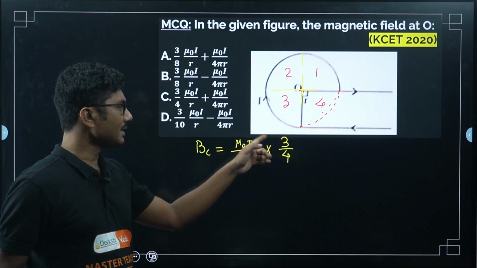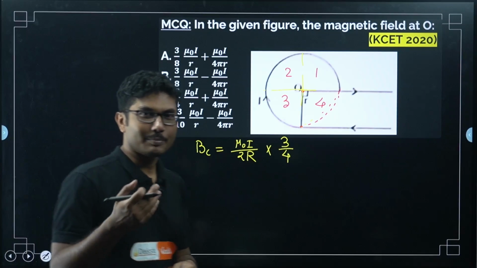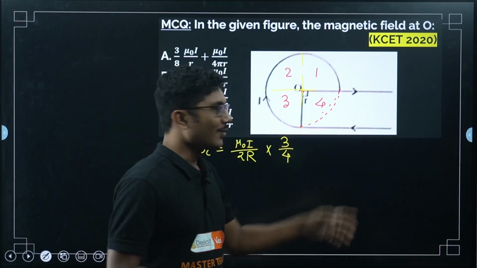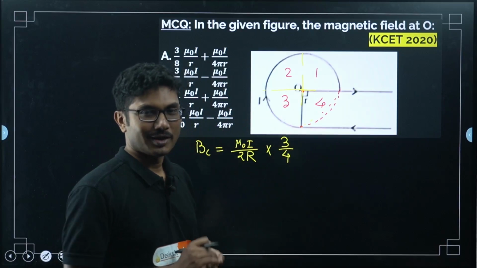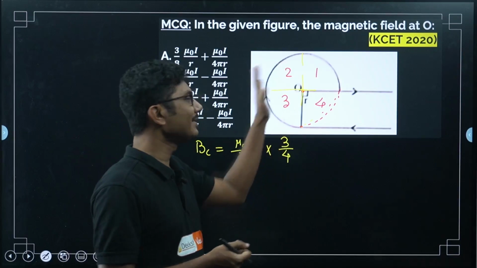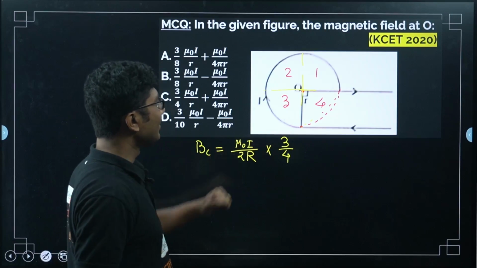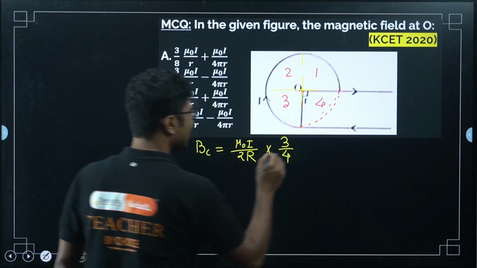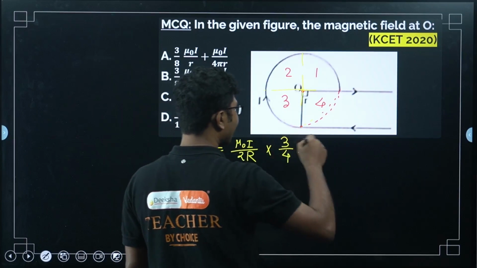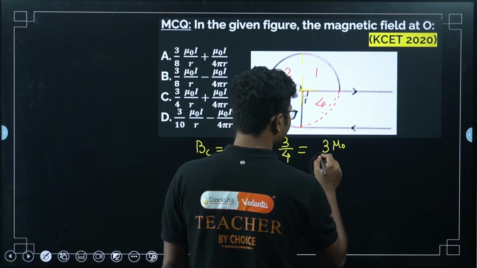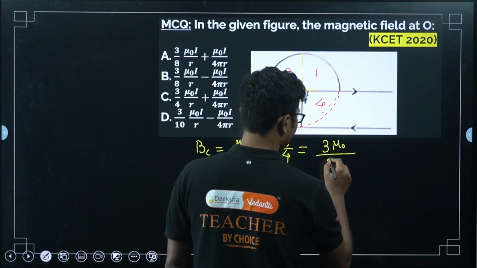Like a pizza you are dividing: remember that 1 part is already eaten by someone, so you will take 3 parts, 3 by 4. This is only the magnetic field due to the circle that we have calculated, 3 mu naught I by 8r.